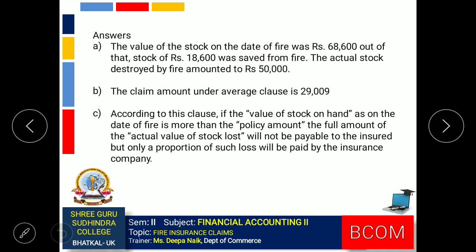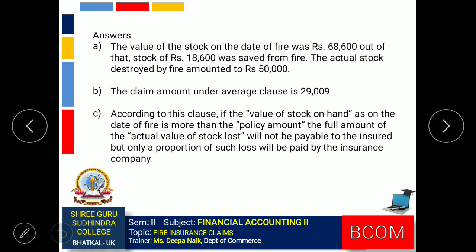The first answer is the value of the stock on the date of fire was 68,600. Out of that, stock of rupees 18,600 was saved from fire. So the actual stock destroyed by fire amounted to rupees 50,000. Second question answer, the claim amount under the average clause is 29,009.